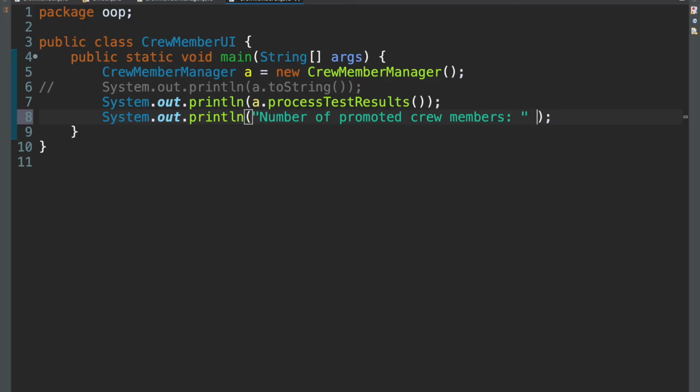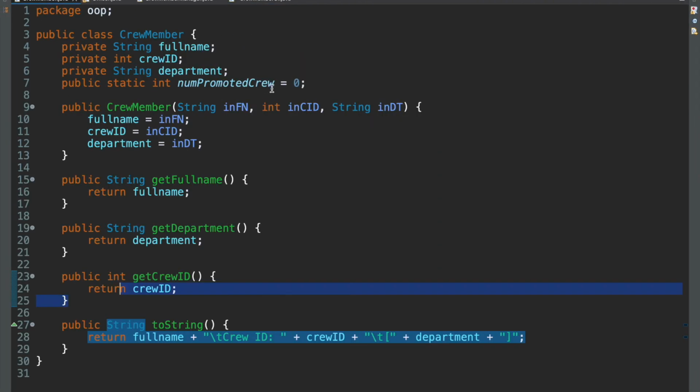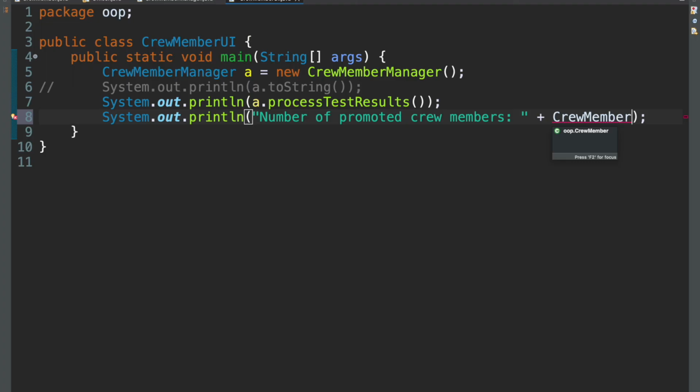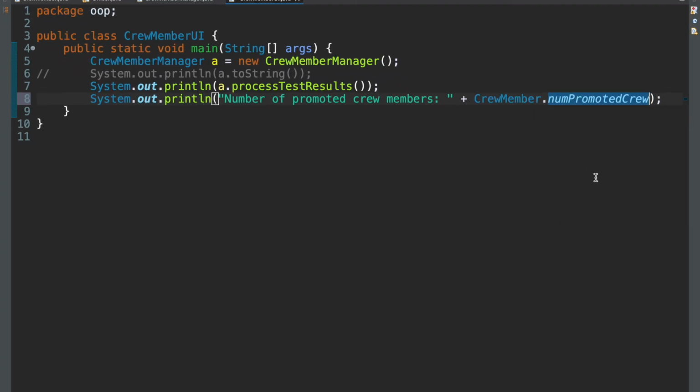Space there. And to access a static field, right, a static property, we don't have a way of doing that right now, right? We need to actually use the class name. So if we're looking at the non-promoted crew members, the static field doesn't belong to a specific instance of the class. It belongs to the whole class itself. So when calling it, we say crew member, the name of the class, dot non-promoted crew. Now, I understand it's a bit of a strange syntax, but we just know that when using a static field, you're using the class name and then calling it. Class name, calling it. So we have that.